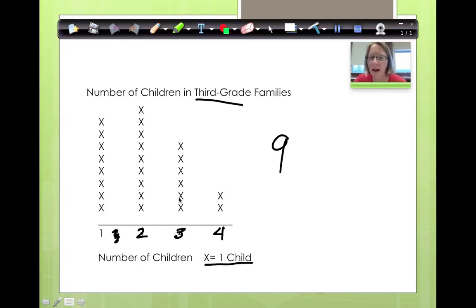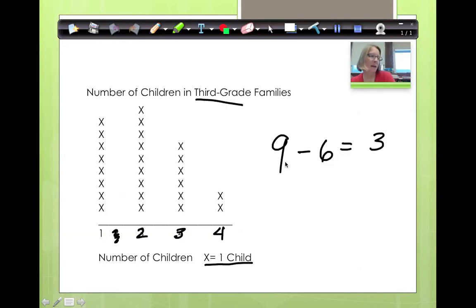How many more do they have? Well, I know I'm going to be taking that away because I want to find out what the difference is. Now, I can easily just look at the picture and see, well, that's probably 3. But let's do a number sentence to show our work. 1, 2, 3, 4, 5, 6. 6 have 3 children. Okay, 9 take away 6 is 3. So this is our number sentence. I didn't ask you for a statement, I only asked you for a number sentence.